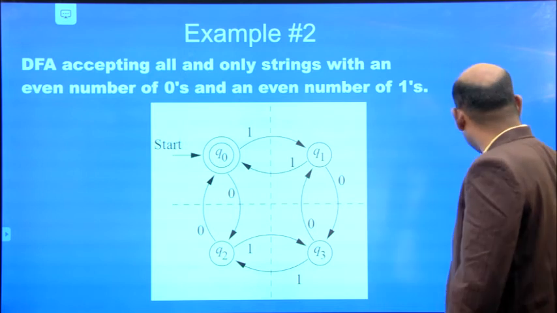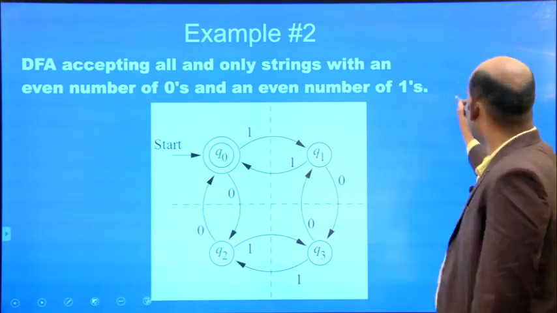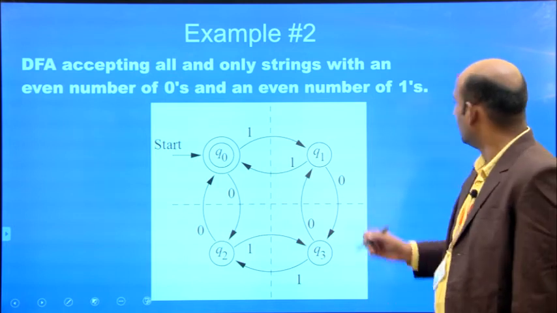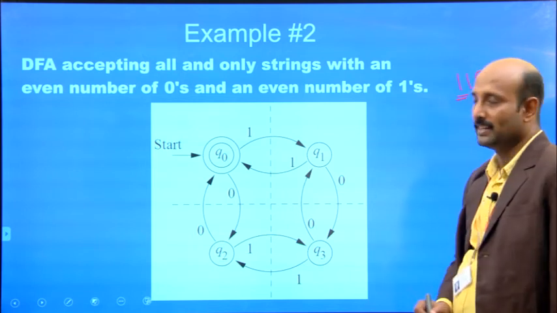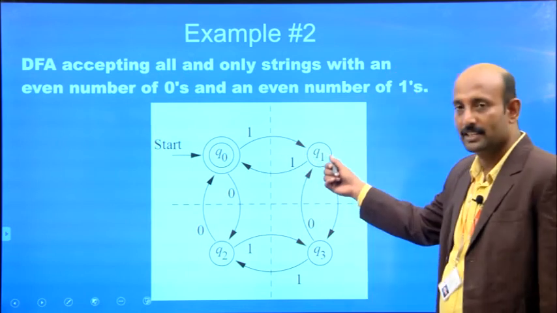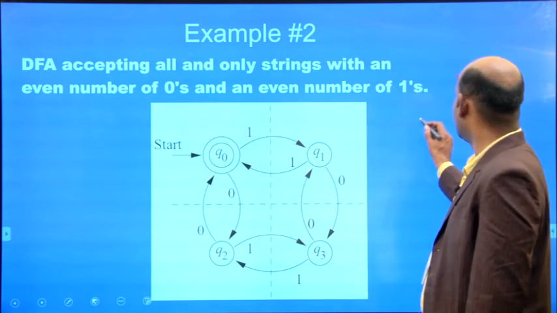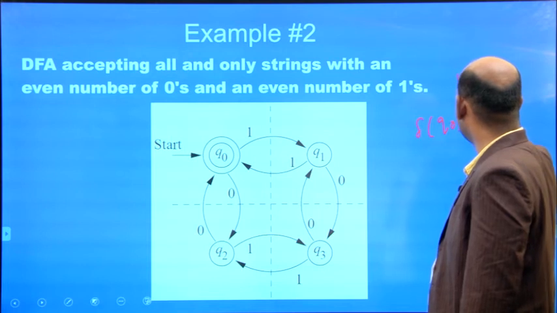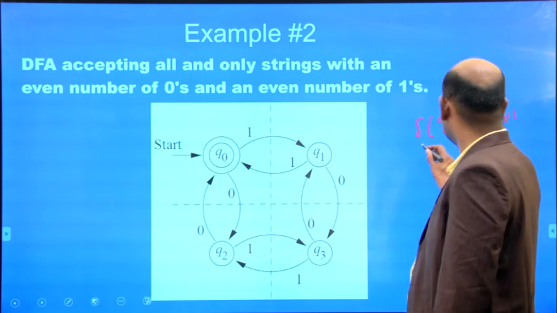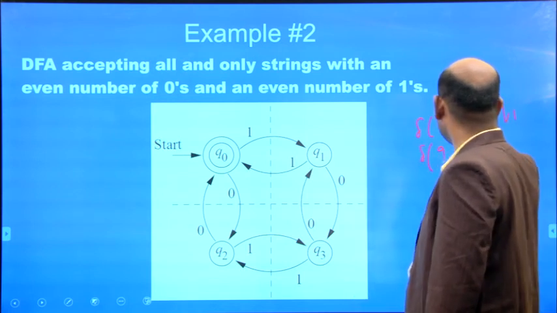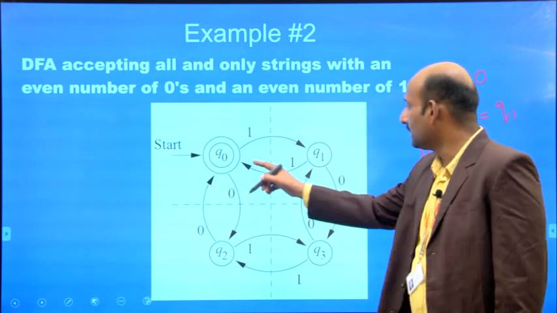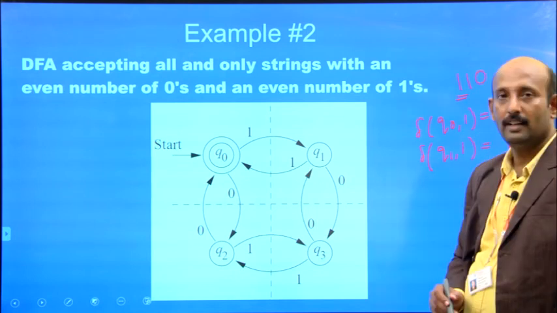Suppose I have the input 1 1 0. The first input is 1. From the starting state Q0, if we apply the input 1, it goes to the state Q1. So delta of Q0 for the input 1 goes to Q1. Next, from the state Q1, applying the input 1, it goes to Q0.